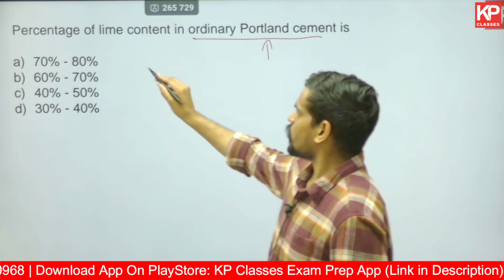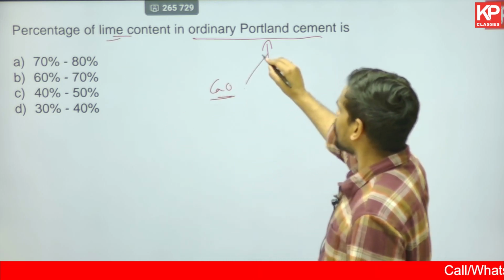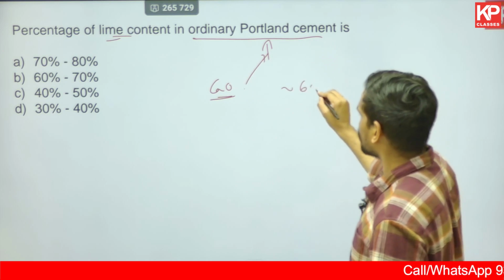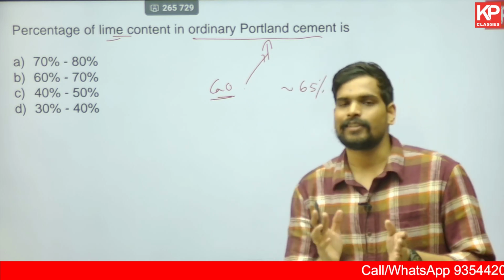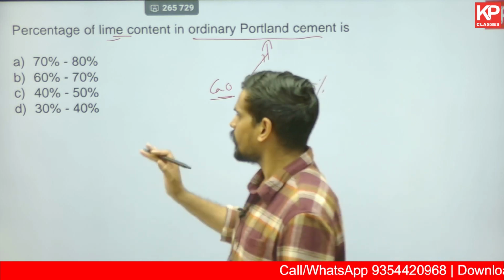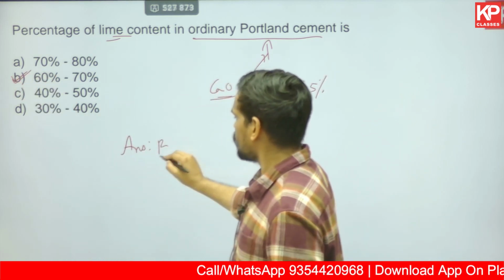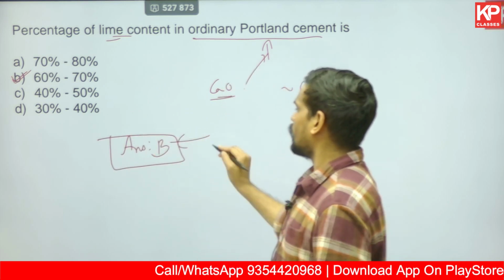So what is the percentage of lime? Now, what is lime? It is calcium oxide. Calcium oxide content in cement is approximately around 65%. It is not fixed, it is different in different types of cement, close to 65%. 60 to 70% would be the correct answer for this question. Option B would be the right answer.